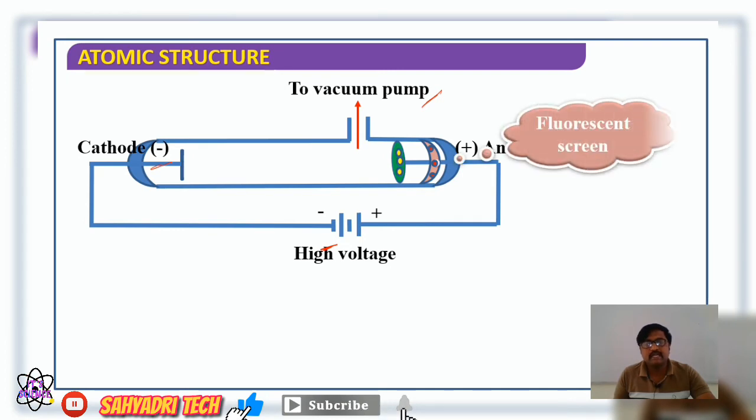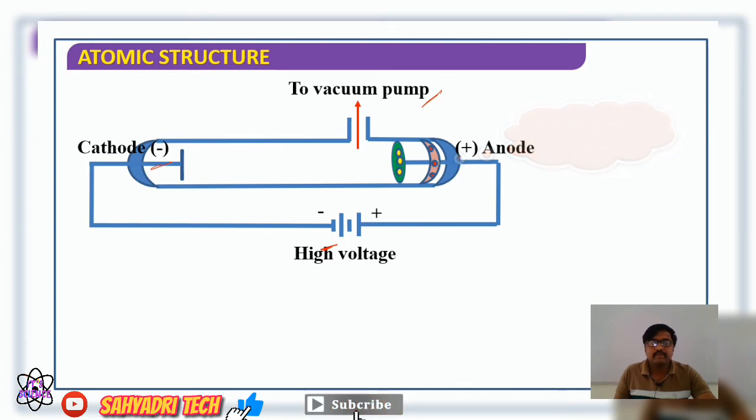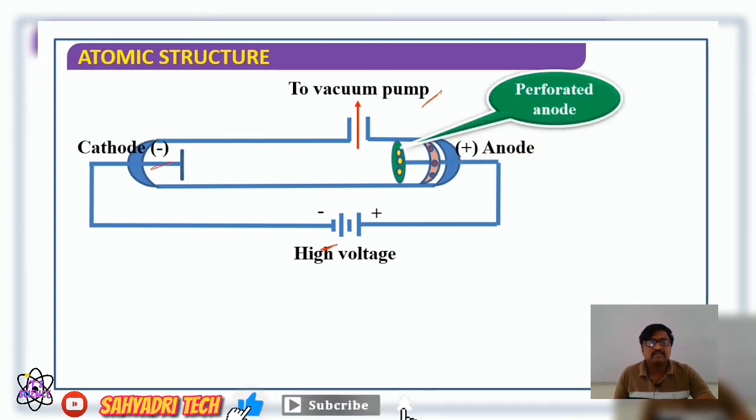When we pass high electric voltage through gas in the discharge tube at reduced pressure, with the vacuum pump reducing the pressure, we have a perforated anode and a fluorescent screen behind it.